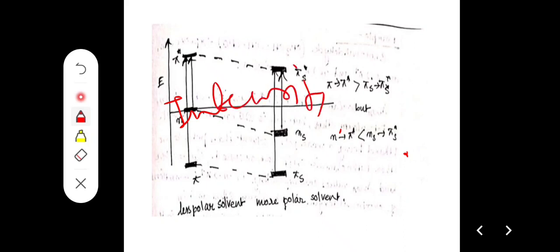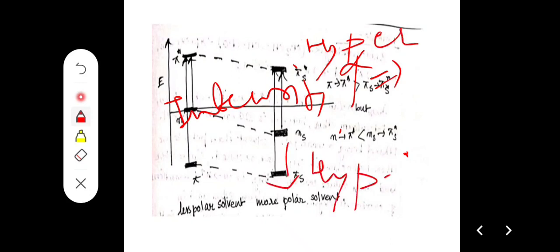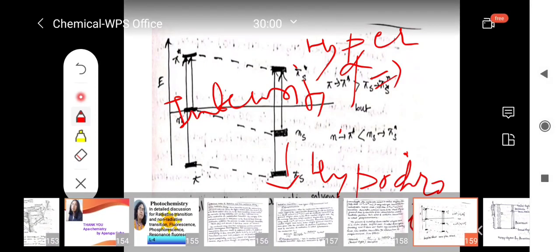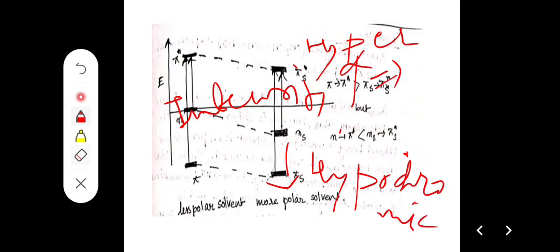Now consider intensity. When intensity increases, that is called hyperchromic shift. When it decreases, that is called hypochromic shift.